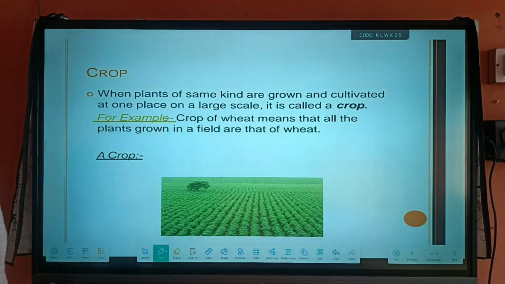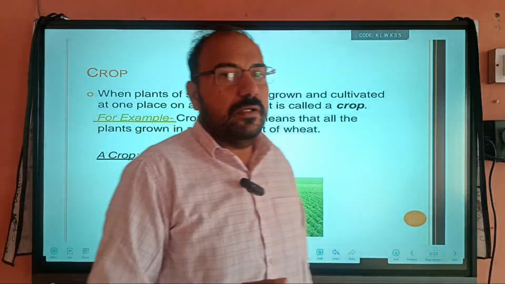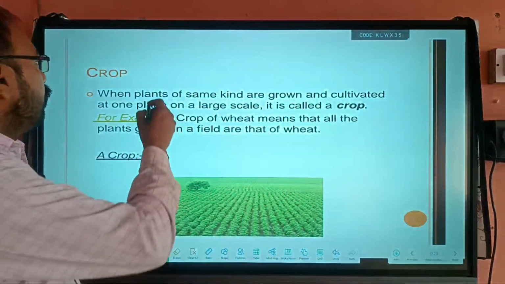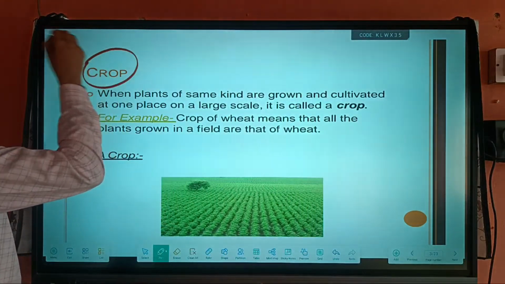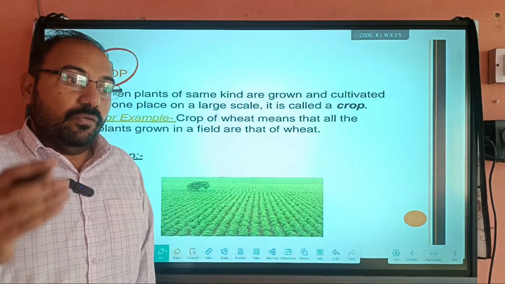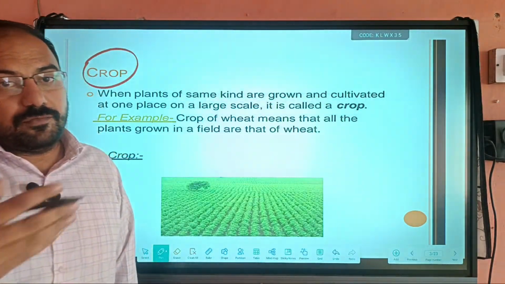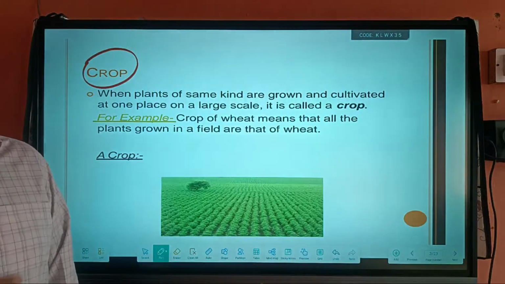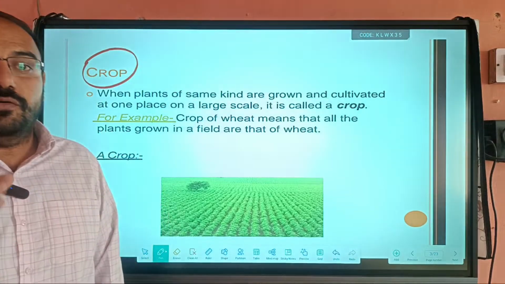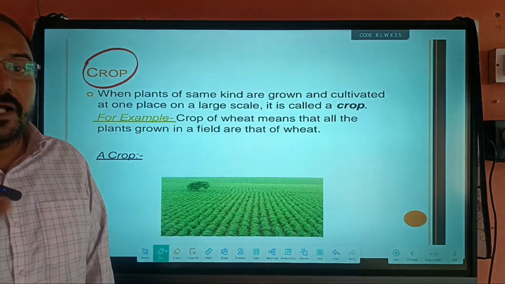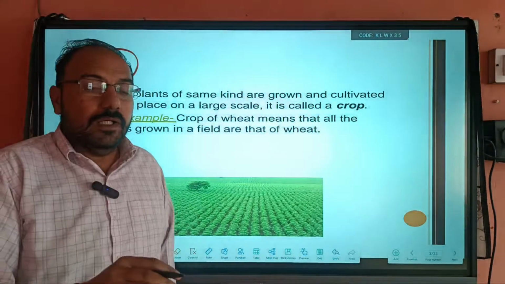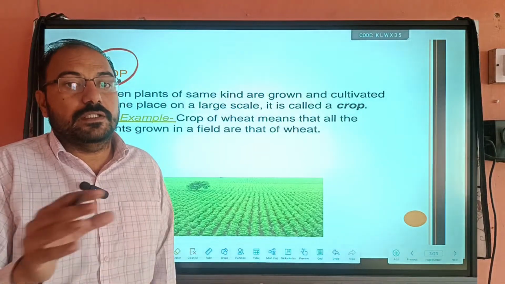Here, if we study improvement in food resources, first comes the definition of a crop. How do you define a crop? When you grow one type of plant at a large scale, that is known as a crop. For example, if you grow wheat at large scale in a field, that is a crop. If you grow paddy at large scale, that is also a crop.